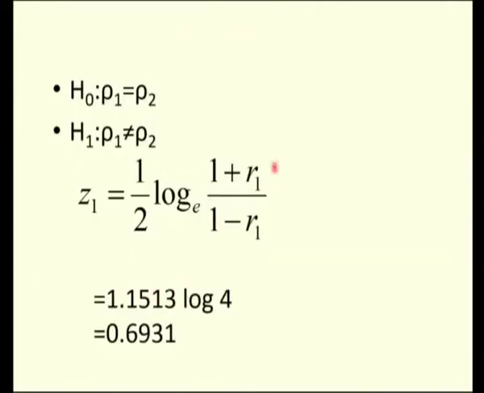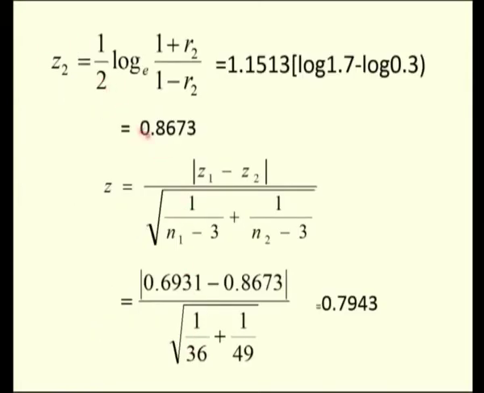By replacing R1 by 0.6, we compute the log to the base e. Either you can use a calculator or computer for this. We are getting the Z1 value to be 0.6931. Similarly, we calculate the Z2 value as 0.8673. We put those two values in the test statistic: Z is equal to mod of Z1 minus Z2 divided by square root of 1 by N1 minus 3 plus 1 by N2 minus 3. Putting these values, I get my calculated Z value as 0.7943.